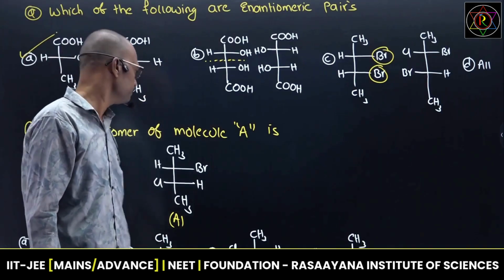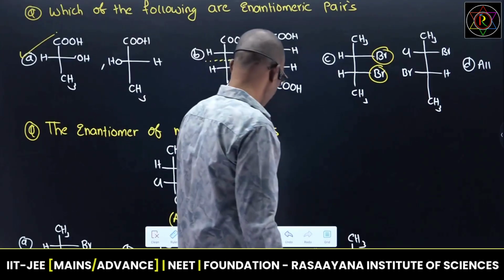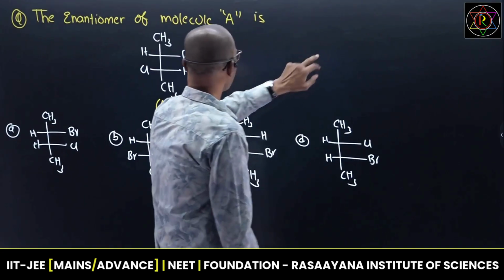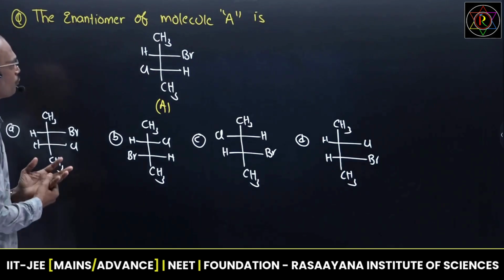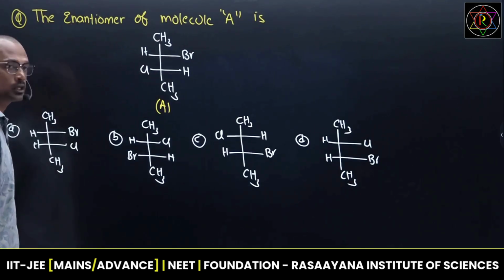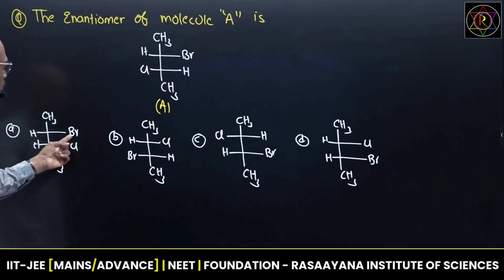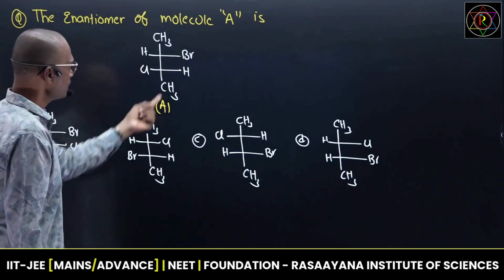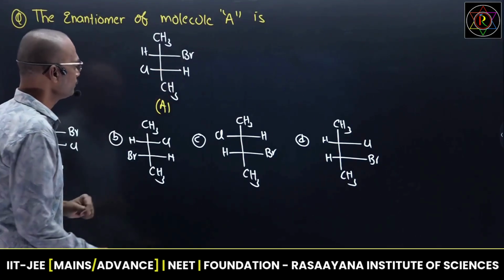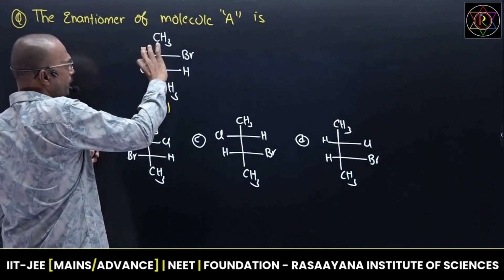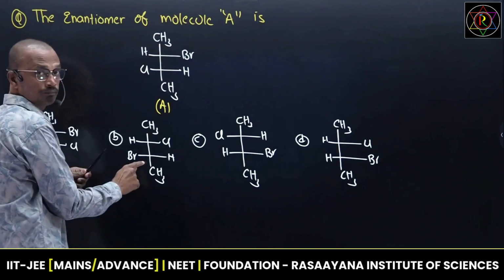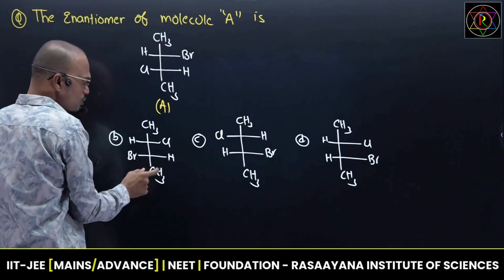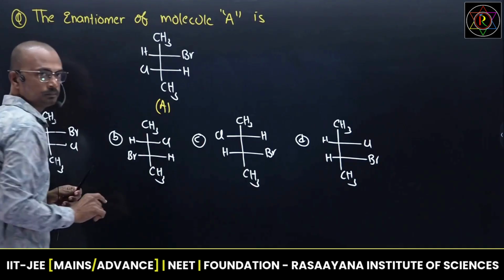You try to focus on that point. Next. See, the enantiomer of molecule A is this molecule, which is enantiomeric in nature. See, these two, bromine and chlorine are opposite, but here bromine and chlorine are on the same side, so this does not exist. Here, if you write the mirror image of this one and rotate this molecule in plane like this, you will get this one. So now it is a homomer of this one. These two are the same.